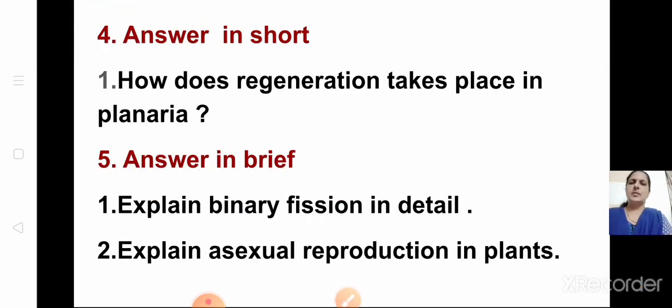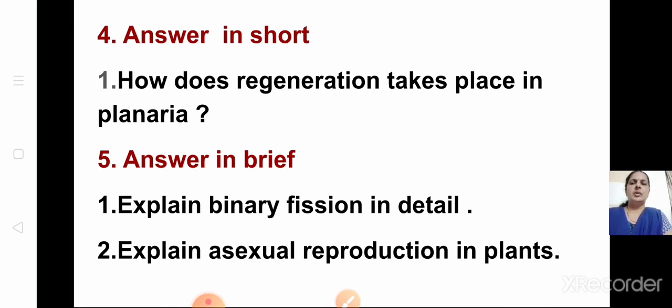Now, even short answers will come for 2 marks questions. One example I am giving: how does regeneration take place in Planaria? Like this you can get short answers also. Now this one I expect you all to write in your notebooks. Answer in brief also. Explain binary fission in detail. Explain asexual reproduction in plants.